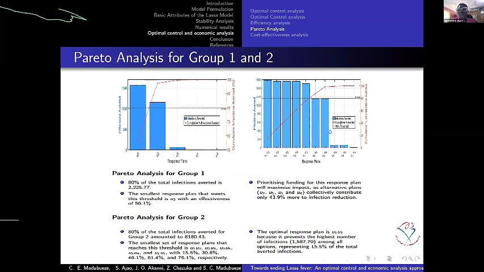Now, this is for group 2, when 2 controls are implemented together. When 2 controls are implemented together, we can see that U1 and U3 stand out in this aspect. So what it means is that U1, which is vector control, and U3, which is quarantine, is also shown to be the most perfect combination to use when you are carrying out the Pareto analysis for group 2. And we see that the total infection averted in this case amounts to 8,180, 80% of it. Although the other plans are also good, the U1 and U3 combination is the one that gives a higher number of infections averted in this case.